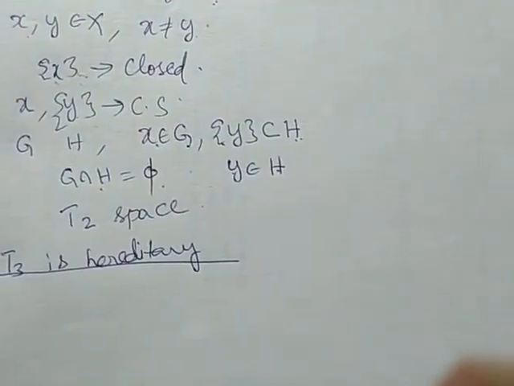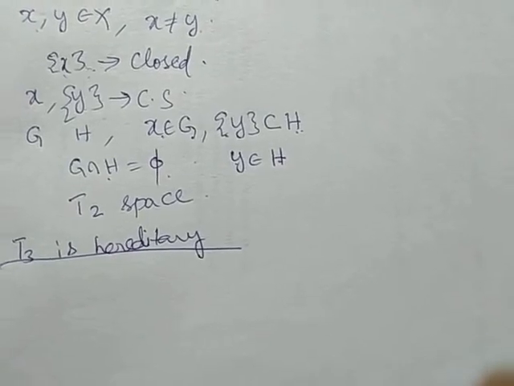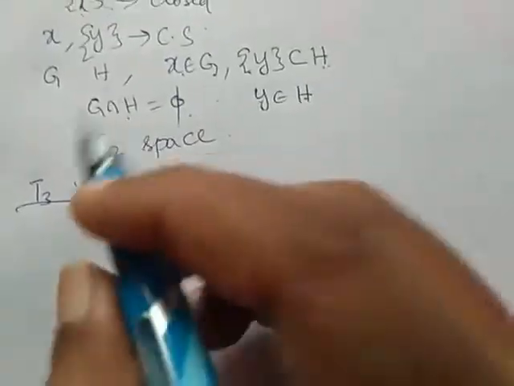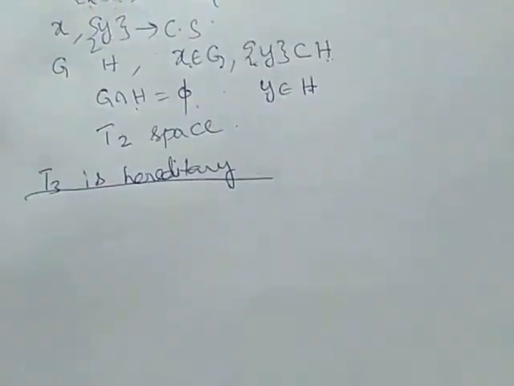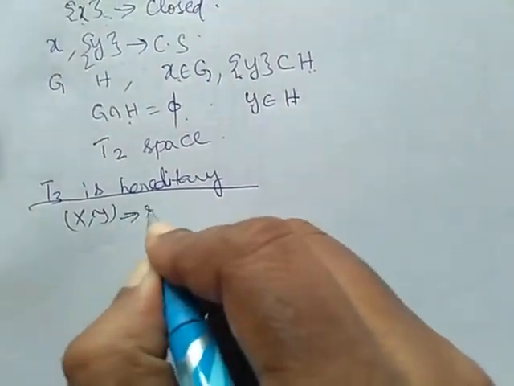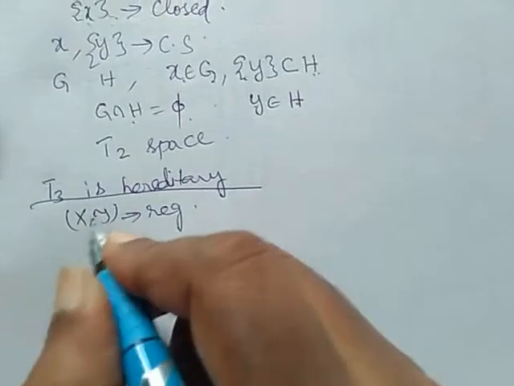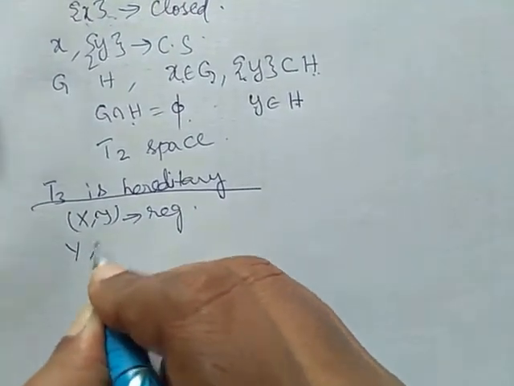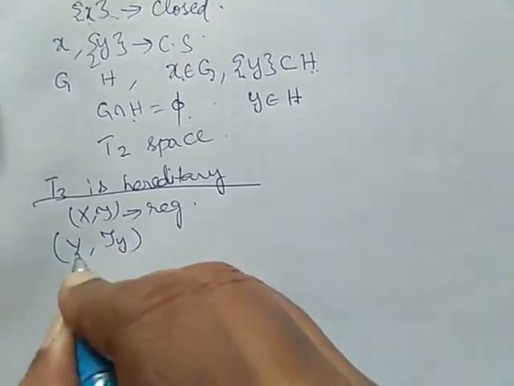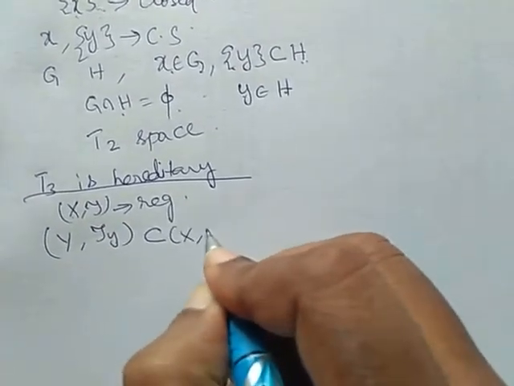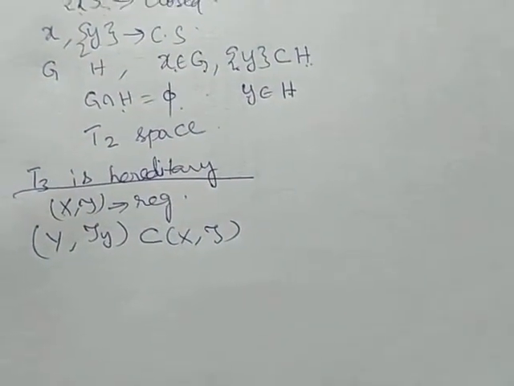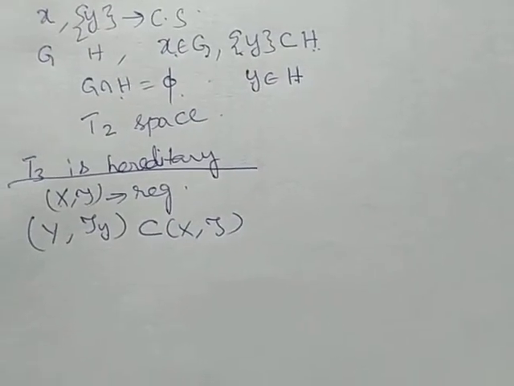To prove this, we are going to prove regularity is hereditary, right? So I am considering (X, tau) is regular. I am taking a subset of this, (Y, tau_Y), where Y is a subset of X and tau_Y is defined on Y. Now if (Y, tau_Y) is regular, then regular is hereditary, right?